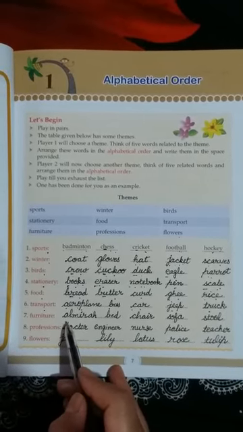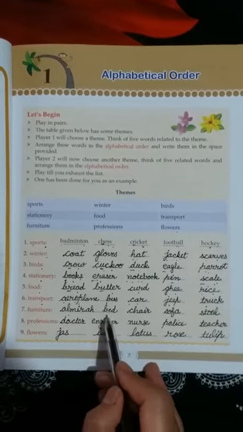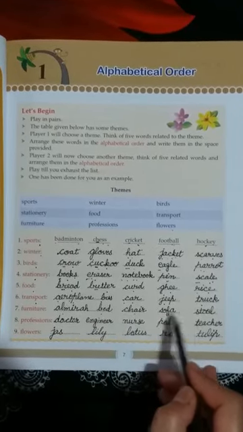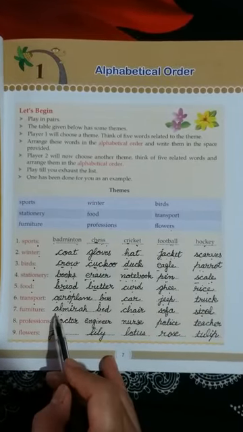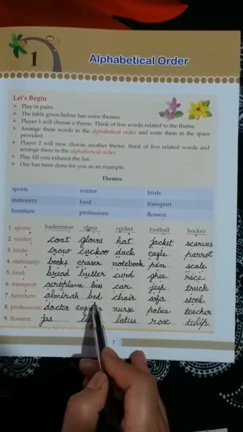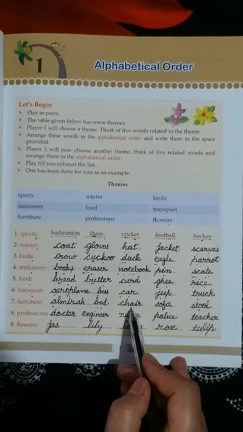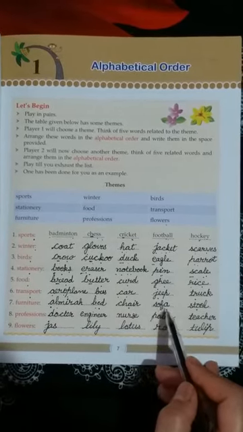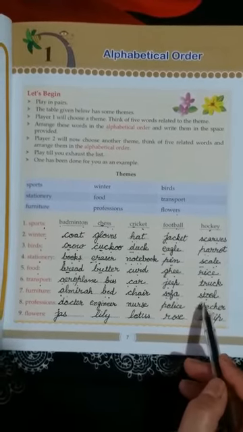In furniture we have written these things: almirah, bed, chair, sofa and stool. So A letter comes first. First word is almirah. After that bed, B letter word. After that C letter word, chair. And after that S letter word, sofa and stool.